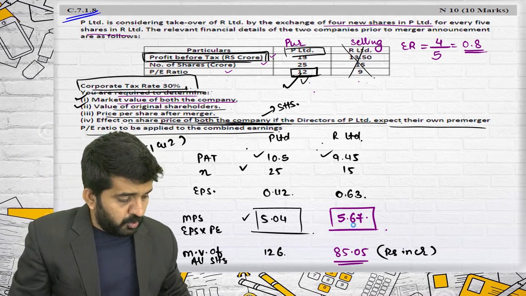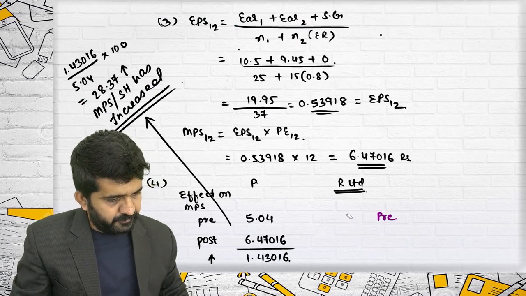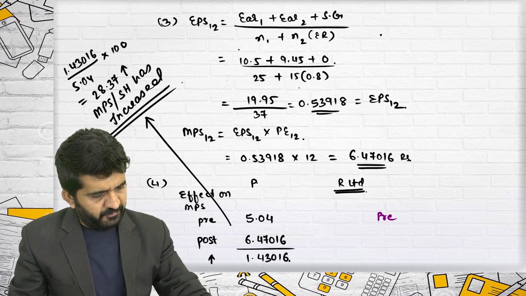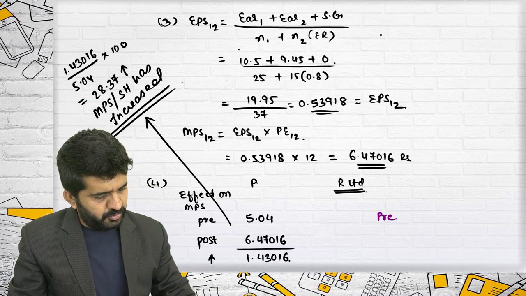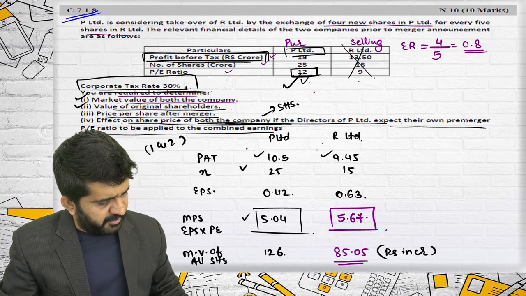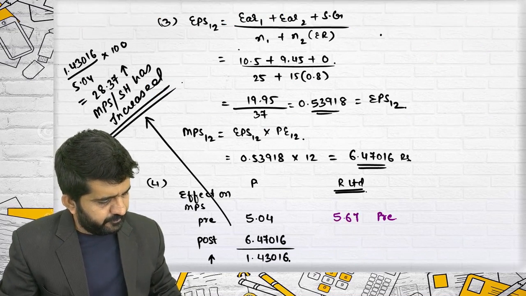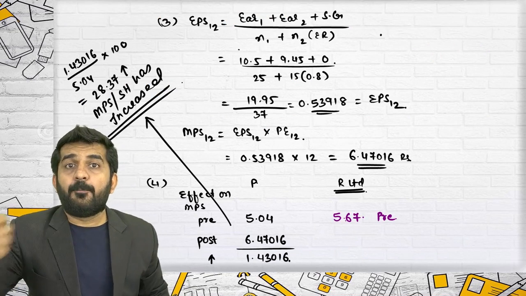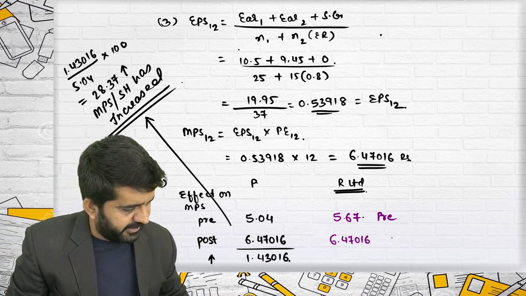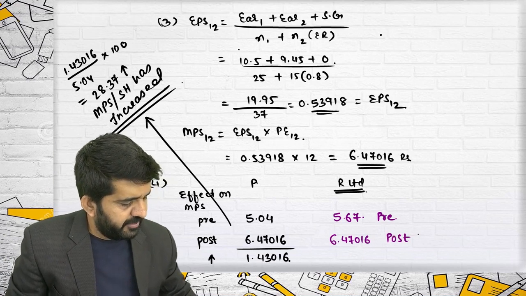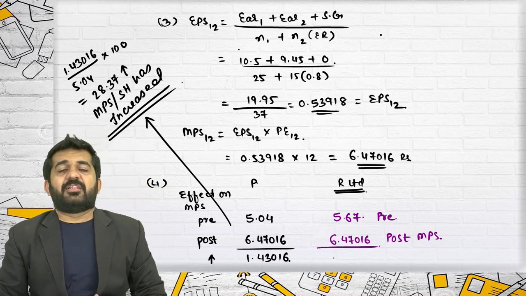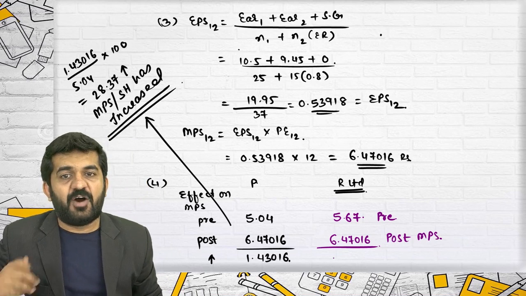So what was the pre-merger MPS? The P/E ratio, we need not rectify. What was the pre-merger MPS? 5.67. What is the post-merger MPS? Concentrate. 6.47016. It is the post-merger MPS. Can we compare these two? Yes or no, and why?